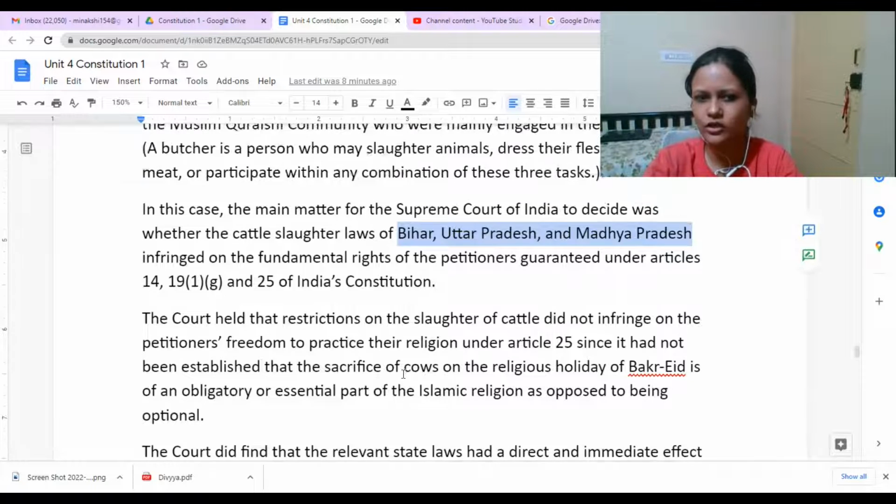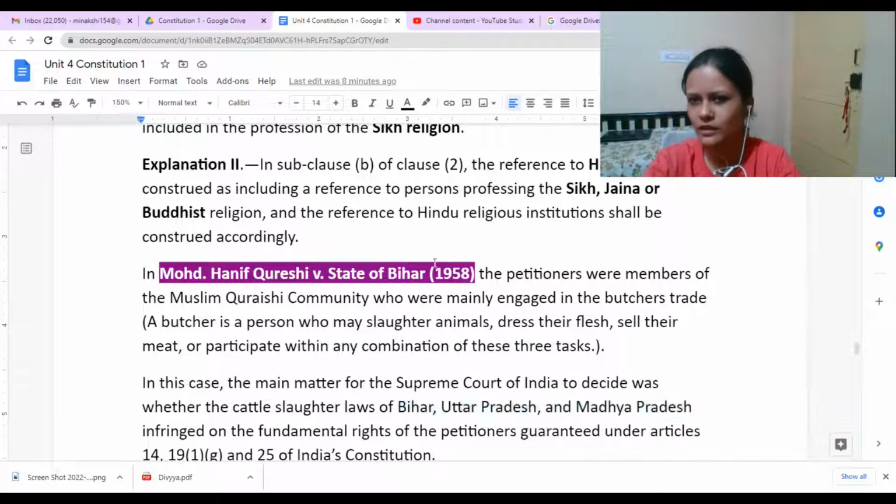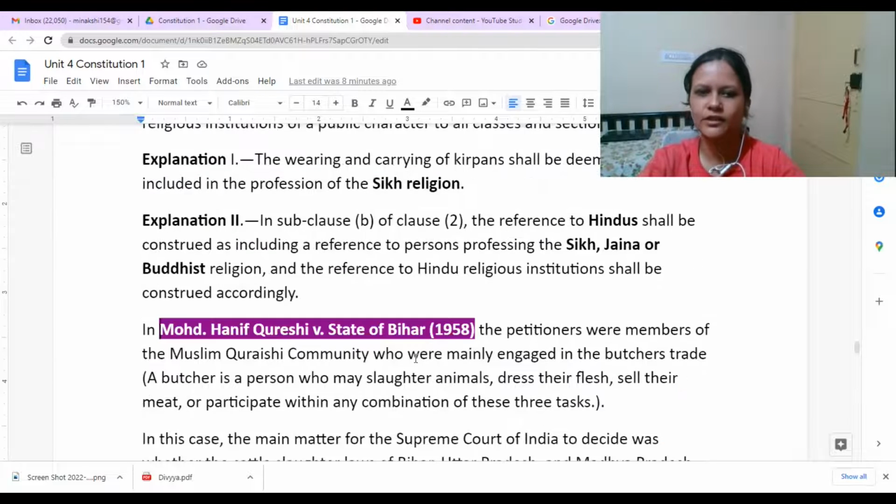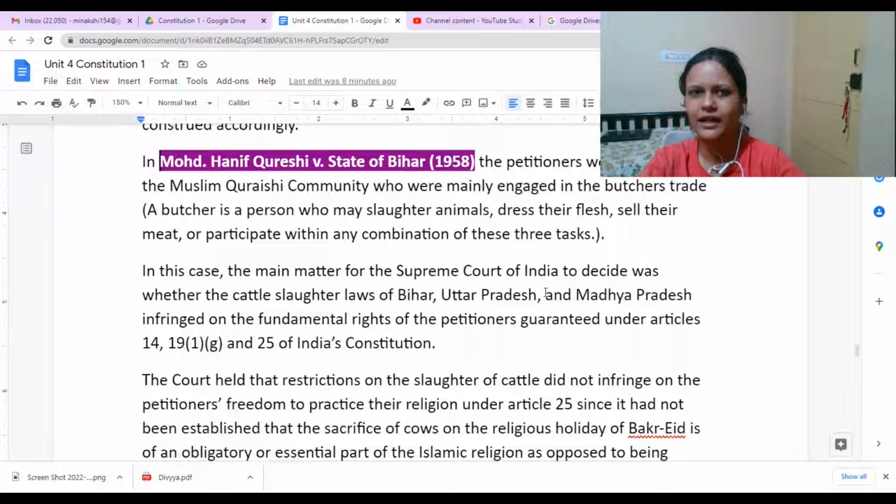Correct. So that is a similar kind of judgment to this one, right? If it is not an essential part of your religious practices, then the court can look into other matters, like equality in a school. Why is a uniform provided? In the same way here also, we need to protect our animals and everything. Slaughtering is not very good, so it was prohibited.